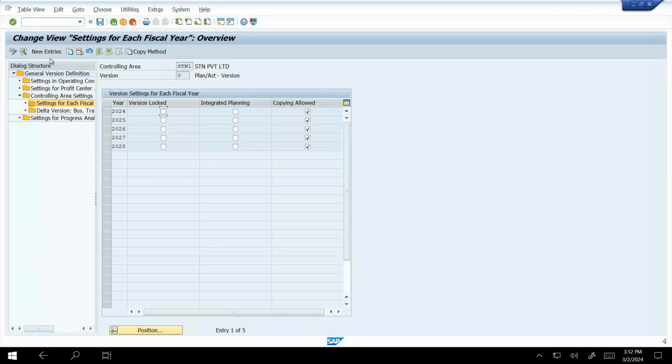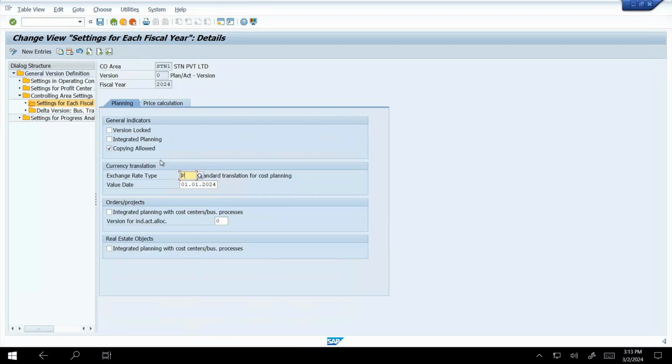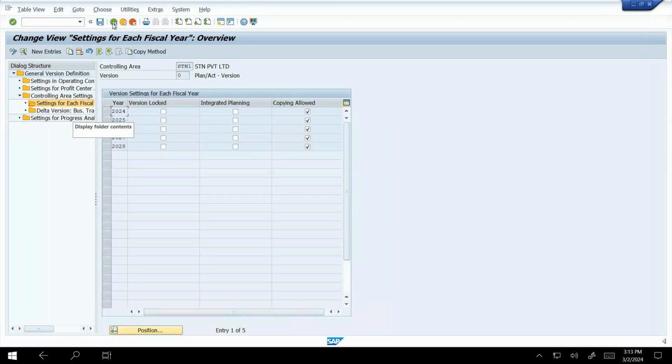So here I am going to show how to create that one. So before that, just click here. So we can see that once we need to create one, you have to click this new entry and fill with all these options. First one, copying allowed option. Second one, P for standard exchange rate type will be P, which means standard translation cost planning. And validate, when the date you create, you have to put that date on here. And the next one, here we have to just click on integration option. That's enough for this. And control essence enough. Okay. And this is how to create a fiscal year variant here.